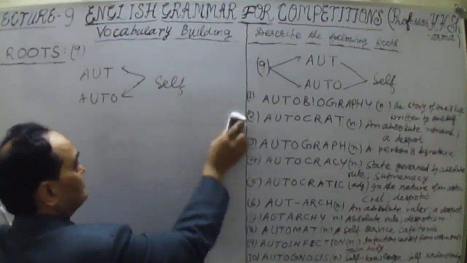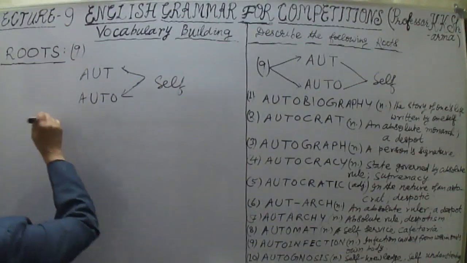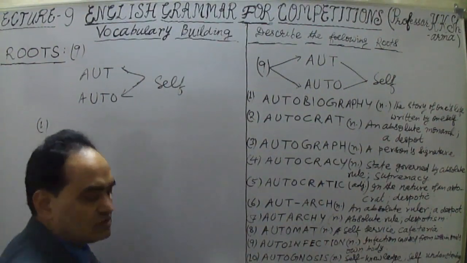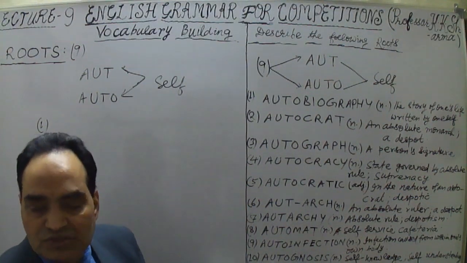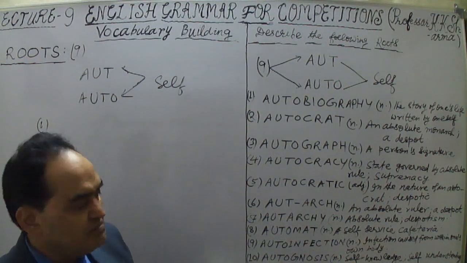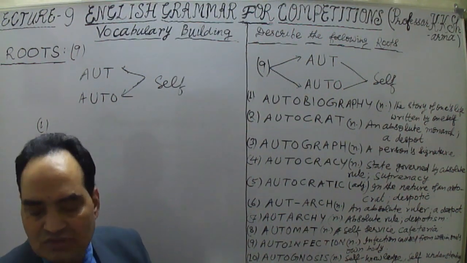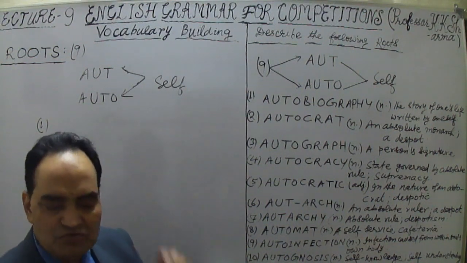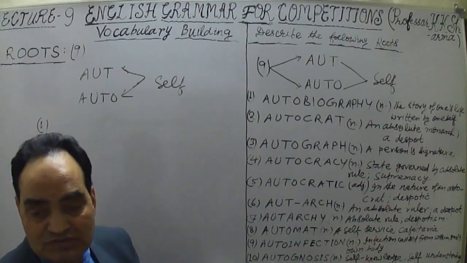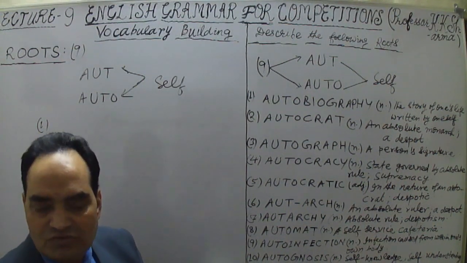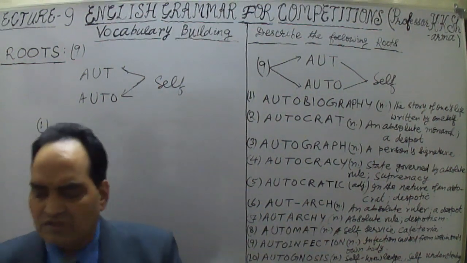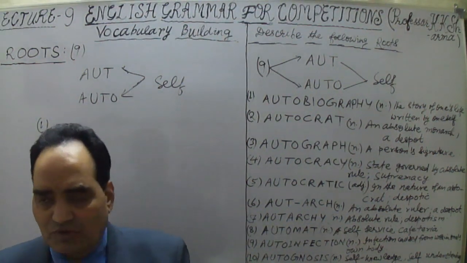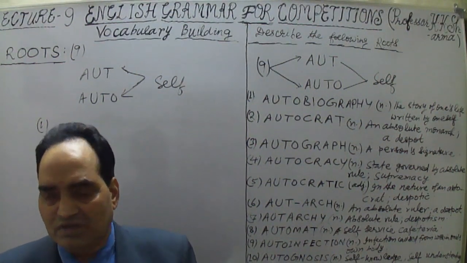Number one word is autobiography. This word you will meet thousands of times. Please, this is very important for your life because it is concerned with yourself, oneself, self. Self is more important. Every person tries to be smart for oneself, thinking about oneself, writing about oneself, talking about oneself, paying more attention towards oneself. This is the egoistic problem with everyone.